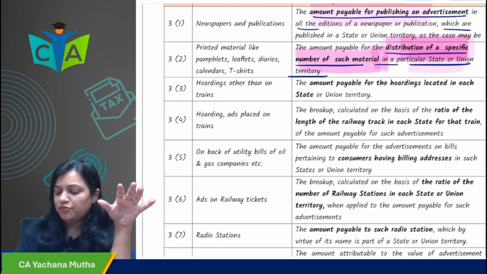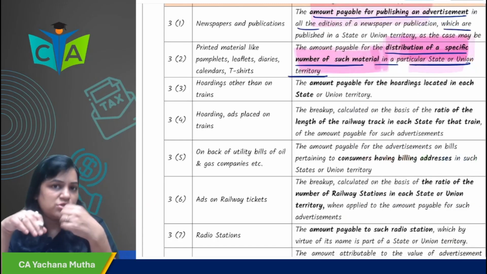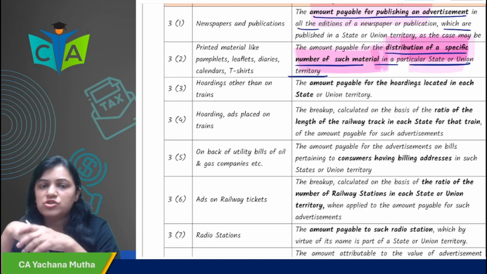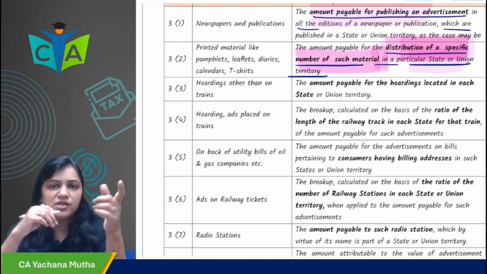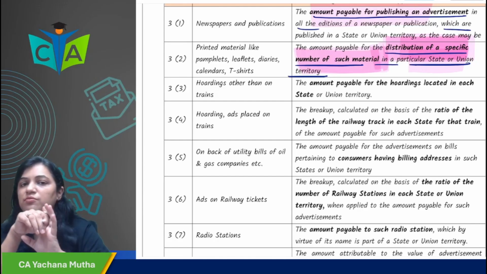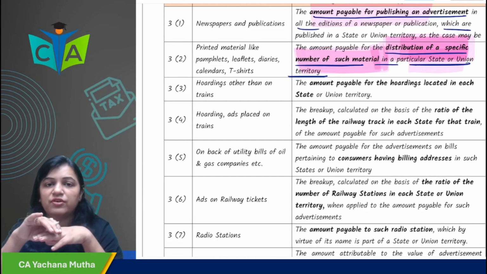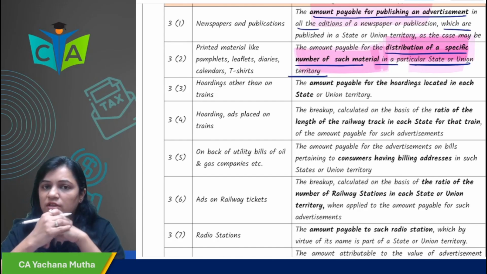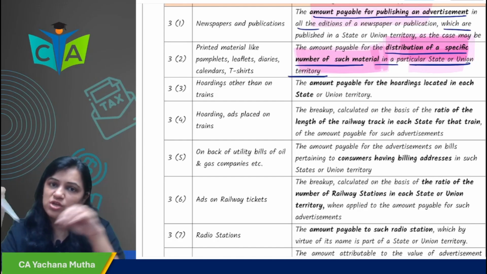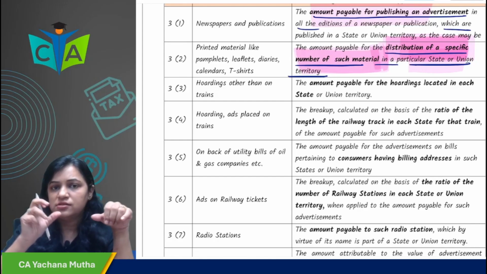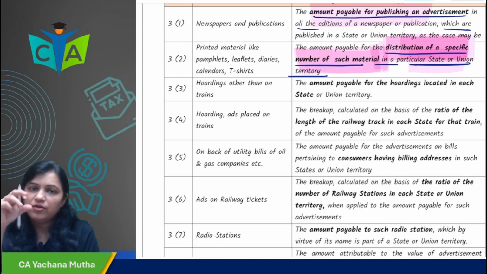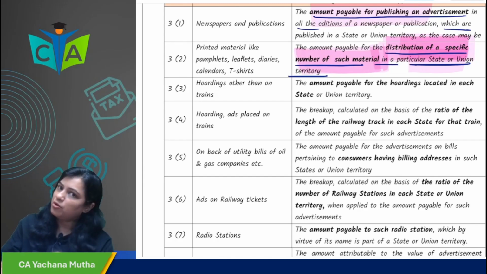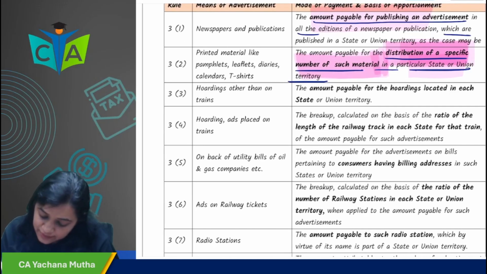So for example, there are 500 pamphlets, and I am distributing them in Maharashtra, Chhattisgarh and, for example, Gujarat. 200 pamphlets I am distributing in Maharashtra, 200 in Chhattisgarh, and 100 pamphlets in Gujarat. So the place of supply would be Maharashtra, Gujarat and Chhattisgarh. And the value would be determined on the basis of the 2:2:1 number of pamphlets, okay. So this should be clear.